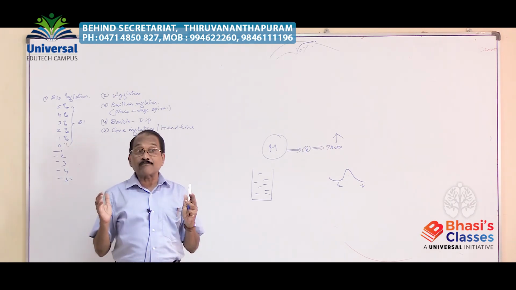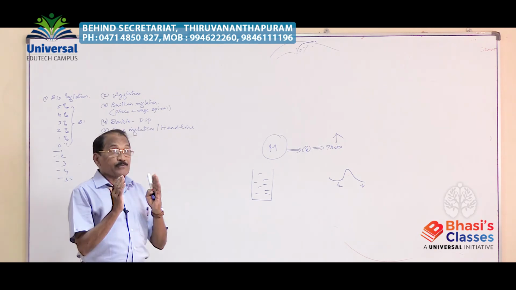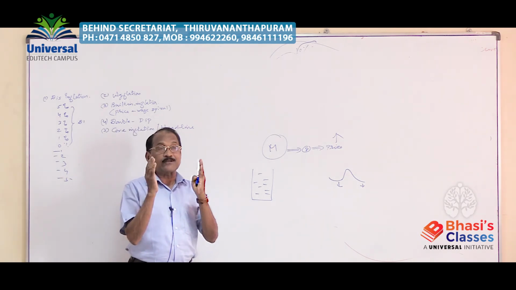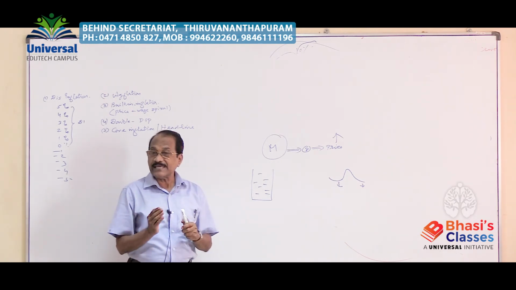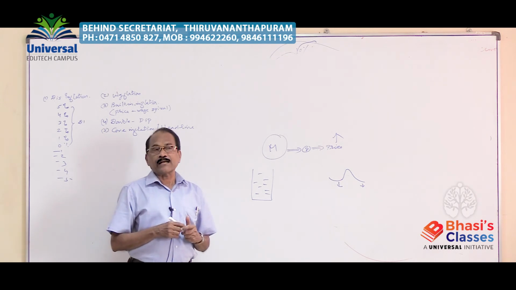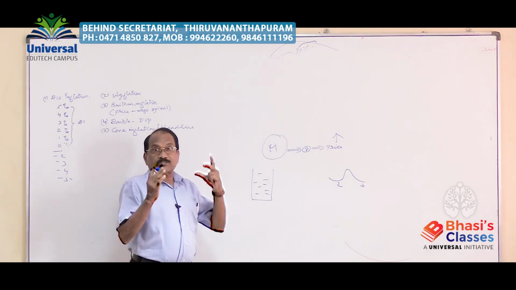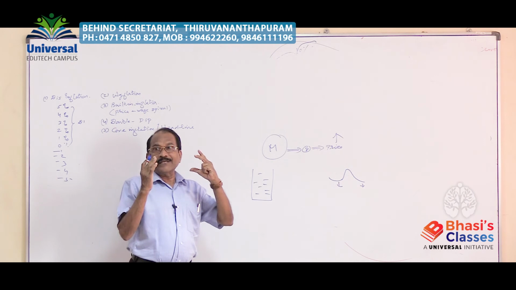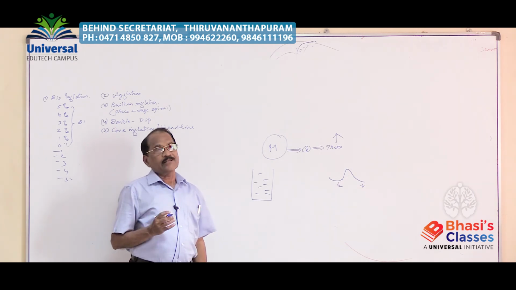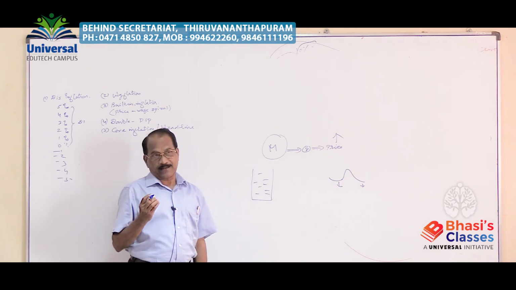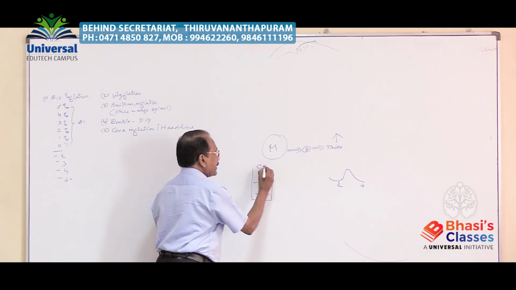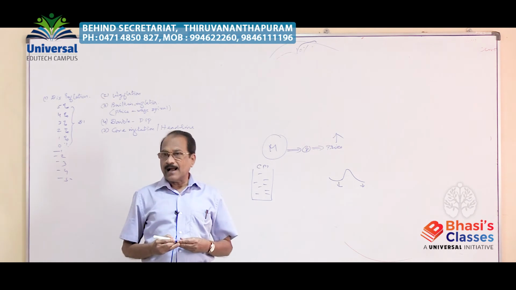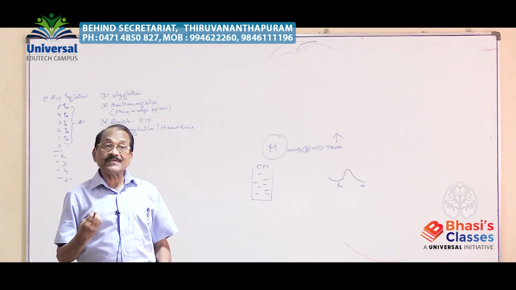Index number, average level of prices. In a mathematical manner we calculate the average level of prices, or index number of prices, of the commonly consumed commodity basket. Basket full of commonly consumed commodities we take, and we calculate the index number, the average level of prices, which is known as CPI, consumer price index number, or it is known as cost of living index number.